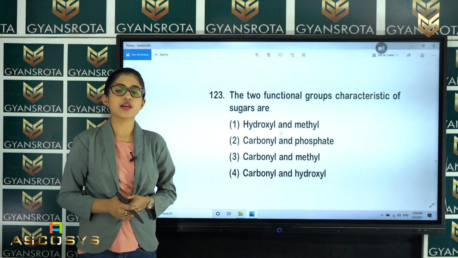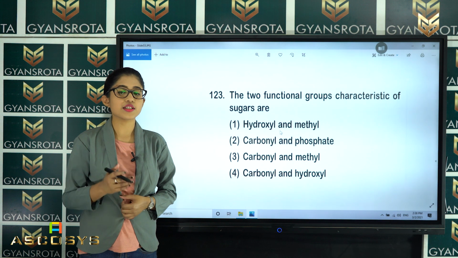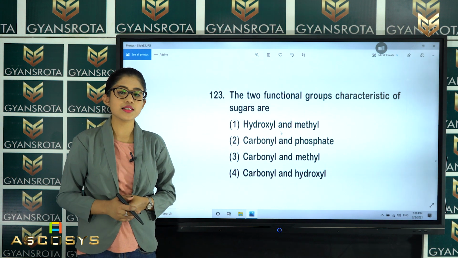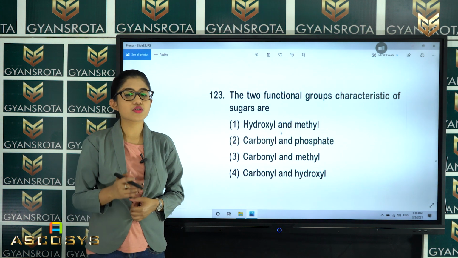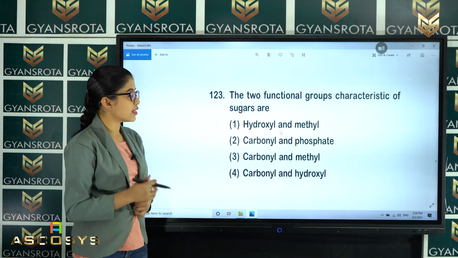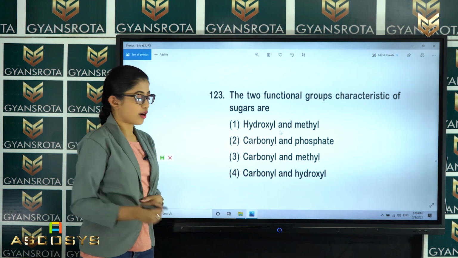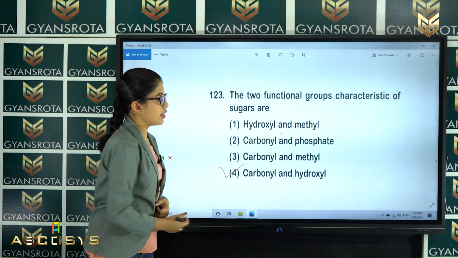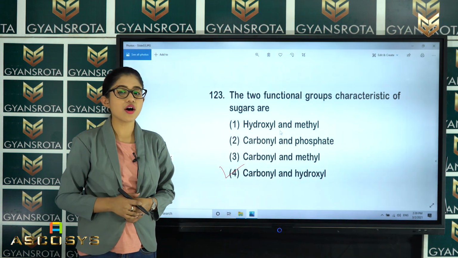We have discussed the structure of sugars, that is ribose sugar and deoxyribose sugar, in the chapter Molecular Basis of Inheritance while discussing the structure of DNA and RNA. So which among them is carbonyl and hydroxyl? That is option number 4. Carbonyl and hydroxyl are the functional groups which are characteristic of sugars.